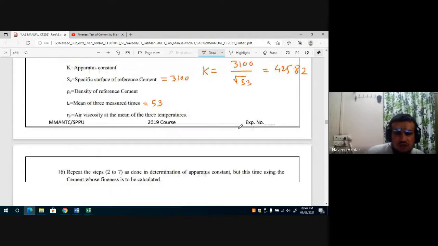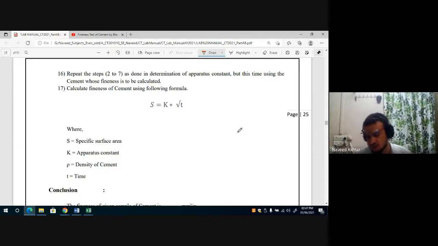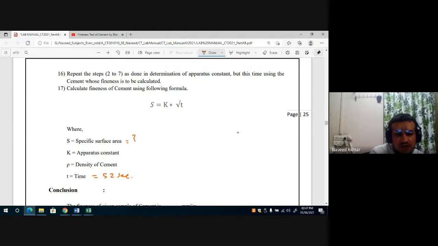Now you have to find the specific surface area of the cement sample you are going to use on site. The same procedure is applied: you put the cell and take the reading when the liquid moves from B to C, and note the time elapsed when it reaches the mark, which in this experiment is 52 seconds.